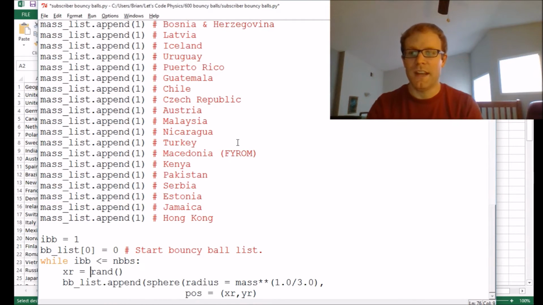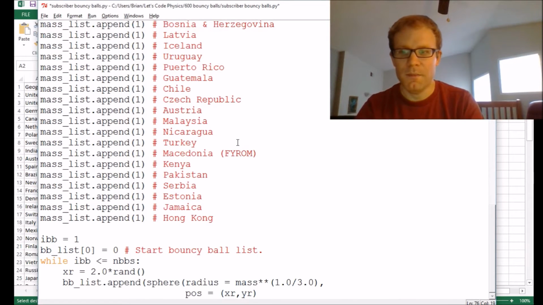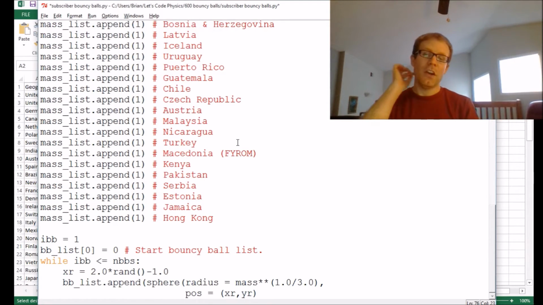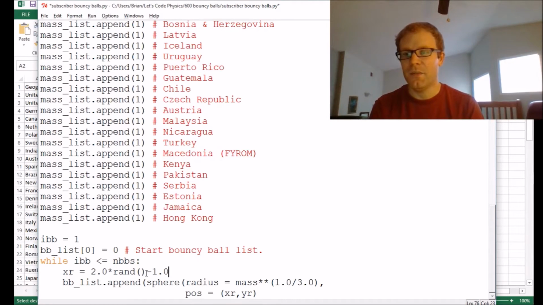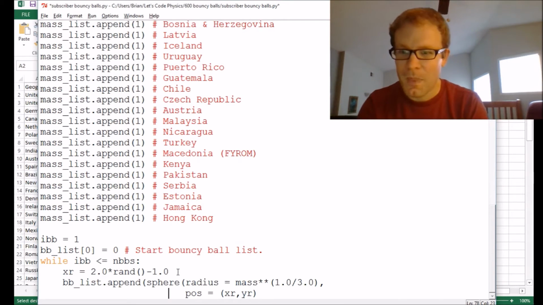That'll be the original size of the box. So let's say this is going to be 2 times this minus 1. The way you work with a random number generator is that it's going to spit out some random number between 0 and 1. So what I'm doing there is scaling it, saying, okay, now make that between 0 and 2, and then subtract 1 from it. So the net result is it'll be a random number between -1 and 1.